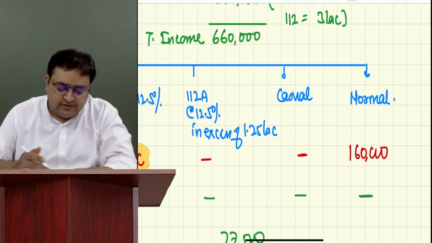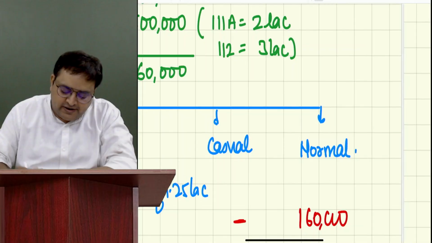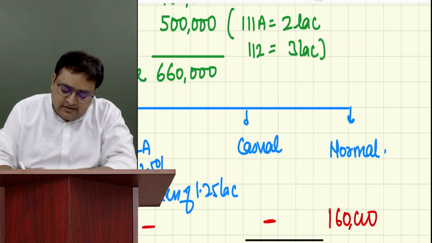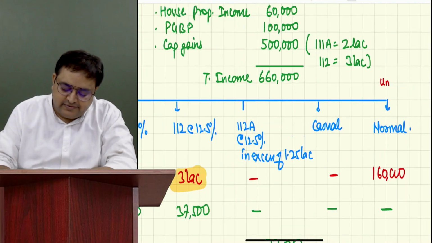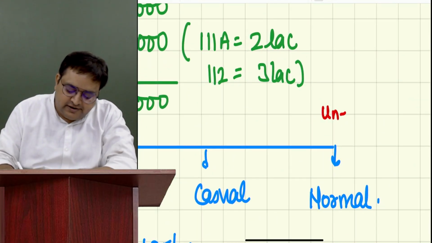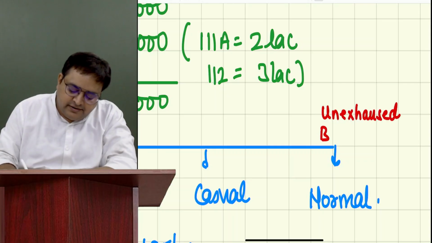So there is a concept, please write it over here: unexhausted. Here, normal income. Right here, unexhausted basic exemption limit.